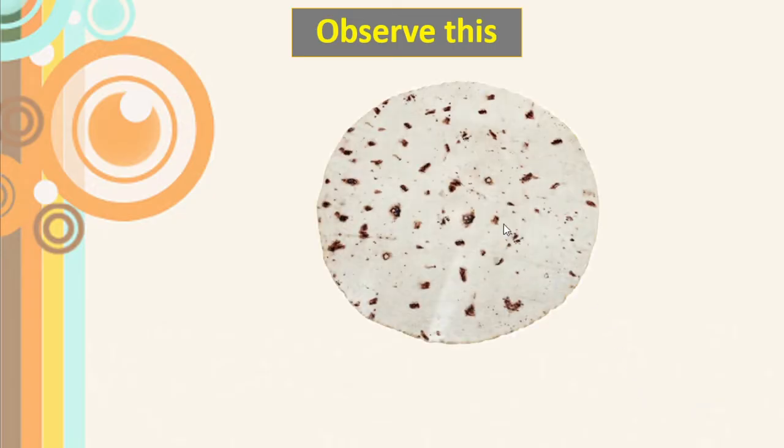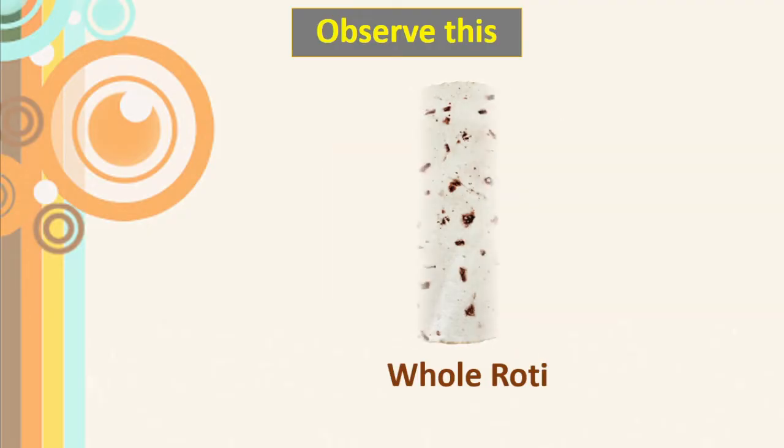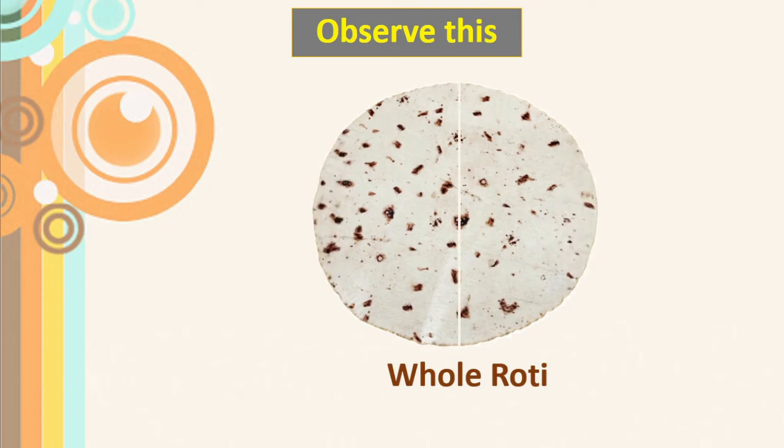Now you have to observe this carefully. See here, one whole roti is there. And a mother has two children, one boy and one girl, and only one roti left. Then what will she do? She will cut this roti exactly in the middle.